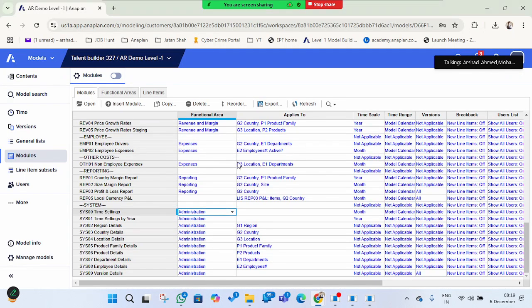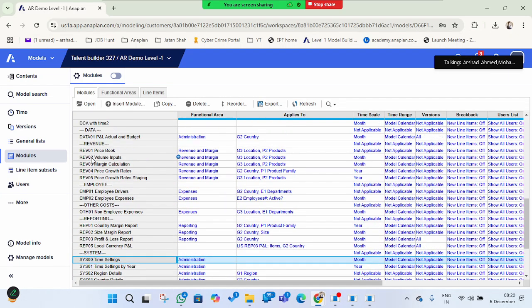You can see here the naming of modules that we have done. While creating for reporting here, we have used REP 01, country margin report, REP 02, size margin report, REP 03, profit. And you can also see the system module naming. I'm just talking about the naming convention, because it really helps while performing the activities or operations. Using a good naming convention helps a lot. So system 00, system 01, all this comes under system. So following the naming conventions is very important for best practices.